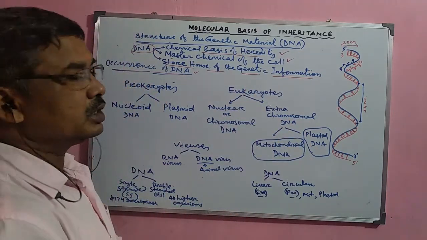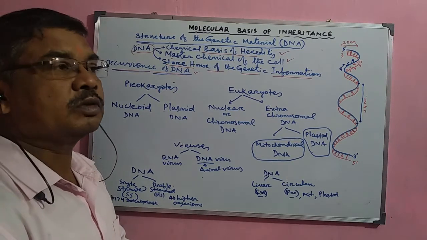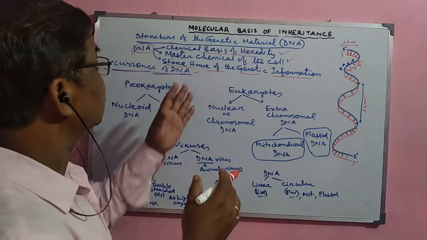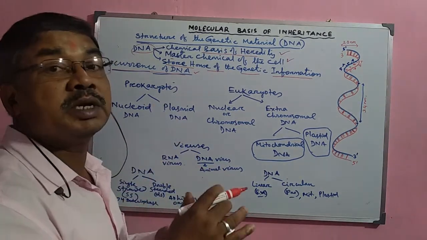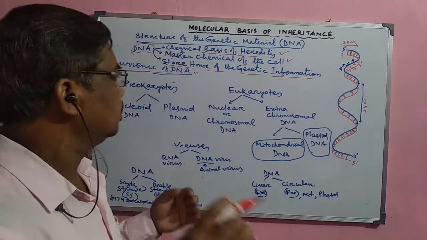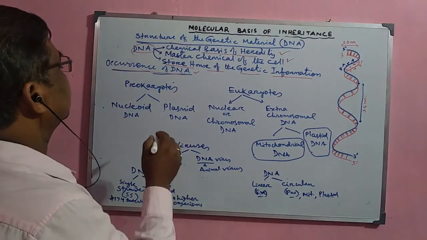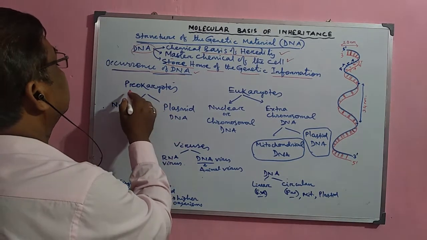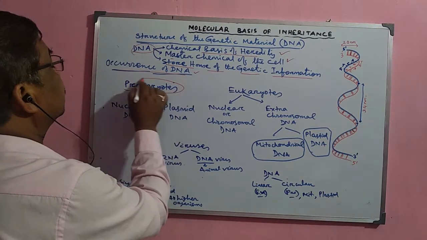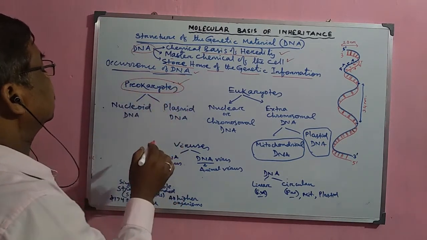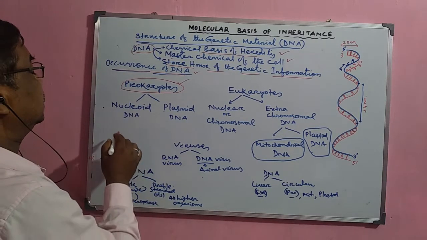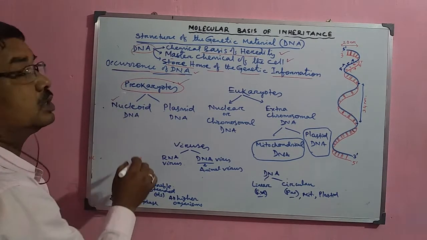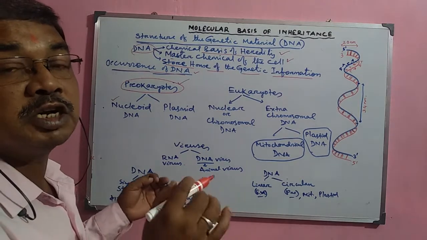This DNA molecule is so important for the cell that without it, no activity can be performed by the cell. In prokaryotes like bacteria, the DNA molecule is present in the nucleoid region because there is no distinct nucleus.